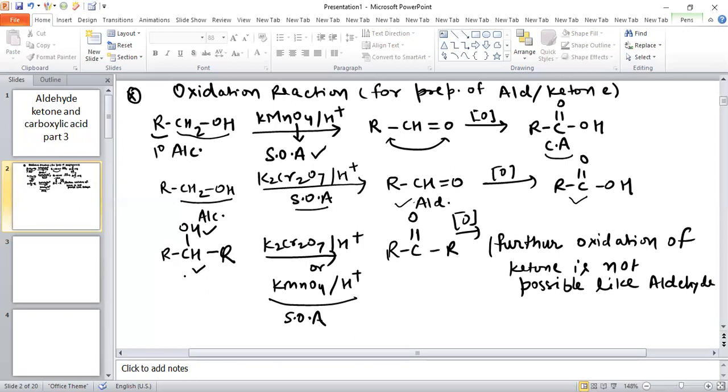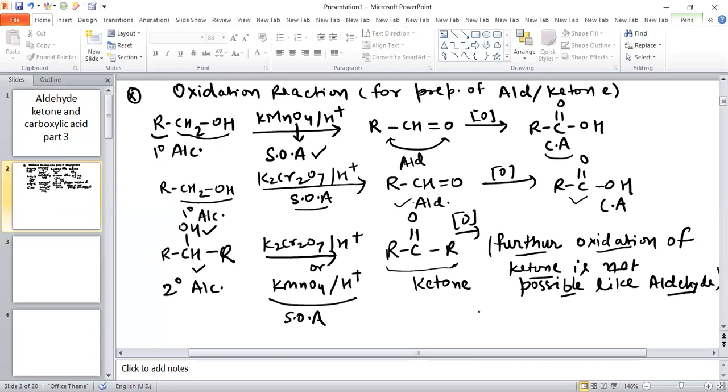Now, if this is a 2 degree alcohol, it loses hydrogen and converts into ketone. Like aldehyde, which on further oxidation converts into carboxylic acid, in ketone further oxidation is not possible.